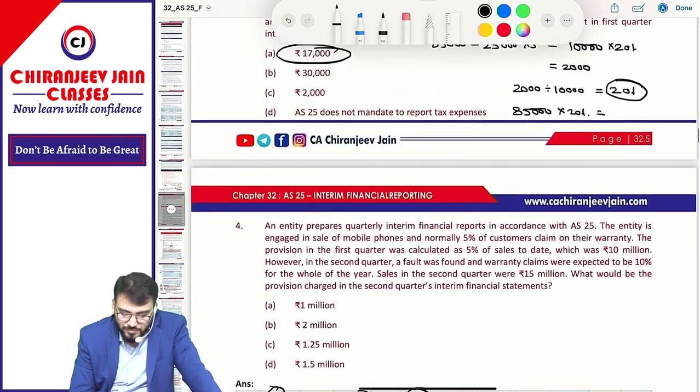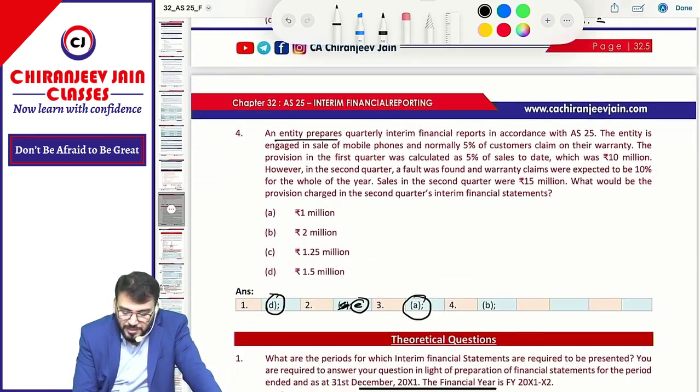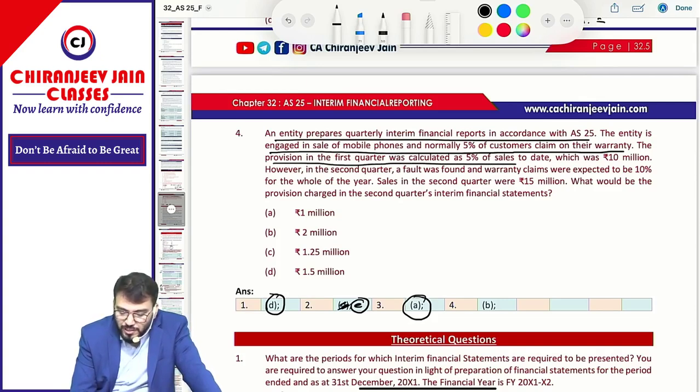Then entity prepares quarterly interim financial report in accordance with AS25. The entity is engaged in sale of mobile phones and normally 5% of customers claim on their warranty. The provision in the first quarter was calculated as 5% of sales till date, which was 10 million. However, in the second quarter, a fault was found and warranty claim was expected to be 10% for the whole of the year. Sales in the second quarter were 50 million.